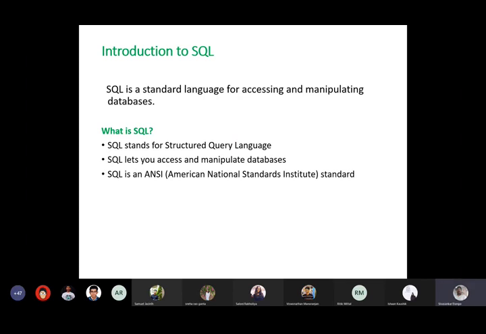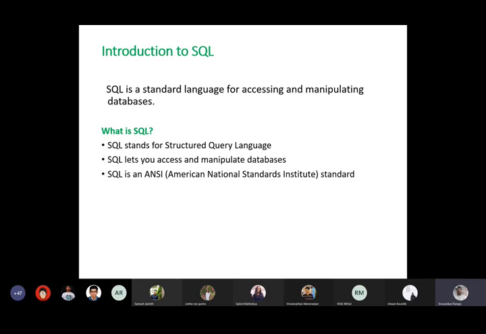So SQL is a standard language for accessing and manipulating databases, right? Whenever you need to store some data in a database, you need to access it. For efficient storage and retrieval, we need to go for a structured query language. So SQL stands for structured query language. It lets you access and manipulate the databases.